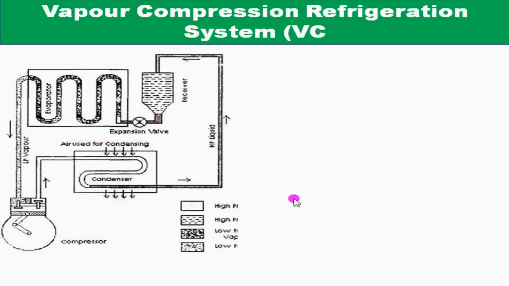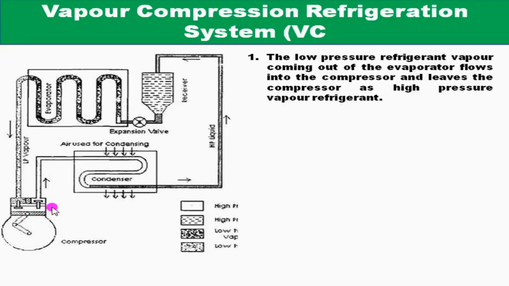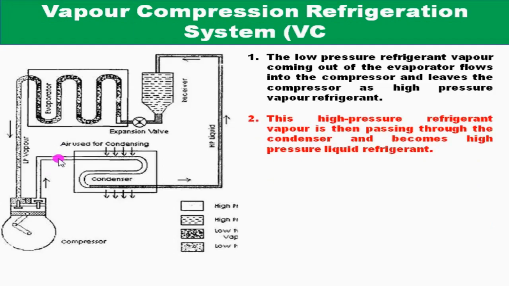Now let's discuss the working principle of the vapor compression refrigeration system. The low pressure vapor which comes out of the evaporator is sent to the compressor. In the compressor, it gets compressed and leaves the compressor as high pressure vapor refrigerant. This high pressure vapor refrigerant is then allowed to pass through the condenser, where it gets cooled and leaves the condenser as high pressure liquid. To cool this high pressure vapor in the condenser, air or water can be used.